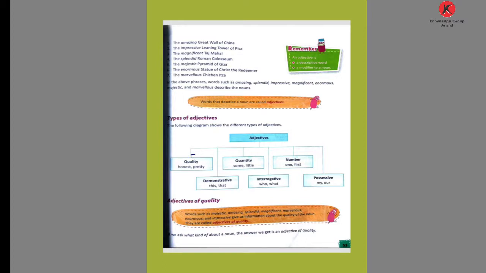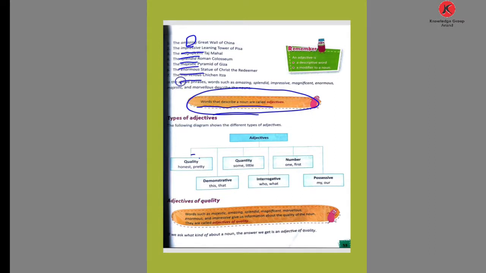Now on the next page, here in the yellow box, about the adjective: words that describe a noun are called adjectives. Here are given amazing, impressive, magnificent, splendid, majestic, enormous, marvelous.